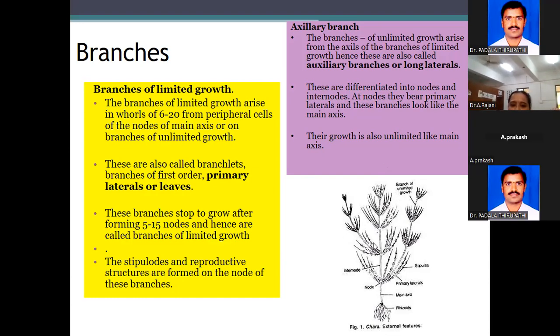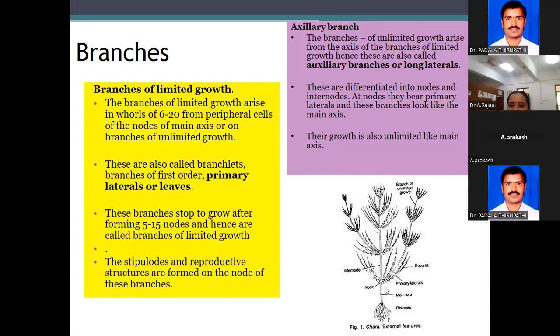First, you can take the branches of limited growth. They arise from the row of 6 to 20 peripheral cells of the node. The main axis has branches of unlimited growth. That is called unlimited growth. These are called bracteate branches or primary laterals. See, the unlimited growth is there, no?